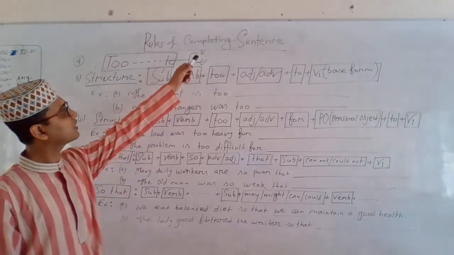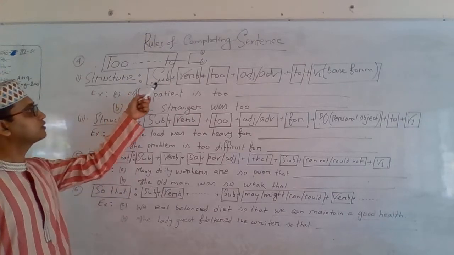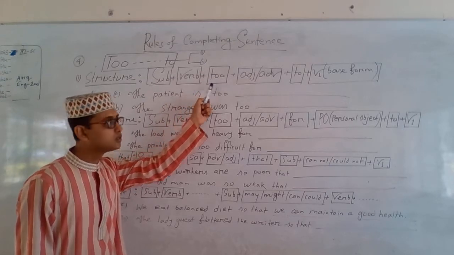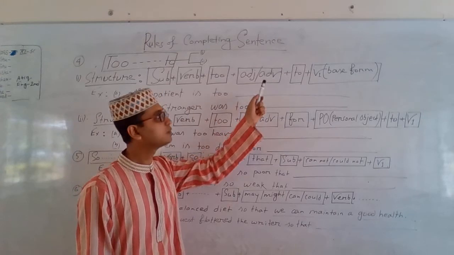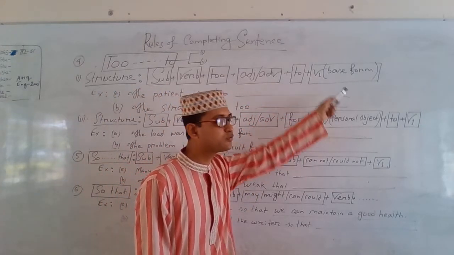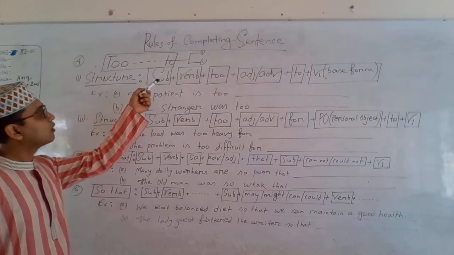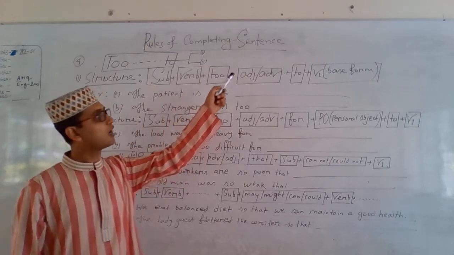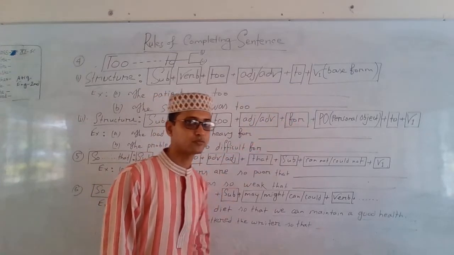First one: subject plus verb plus too plus adjective/adverb plus to plus be1, meaning the base form of the verb. Again, the structure: subject plus verb plus too plus adjective/adverb plus to plus be1.